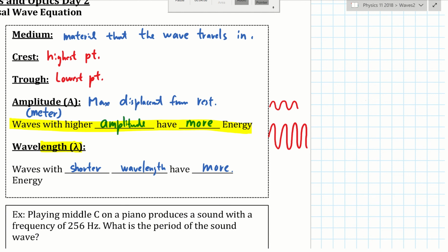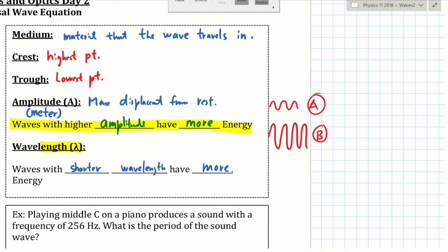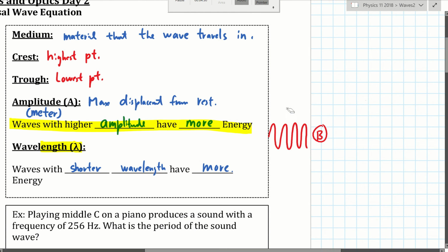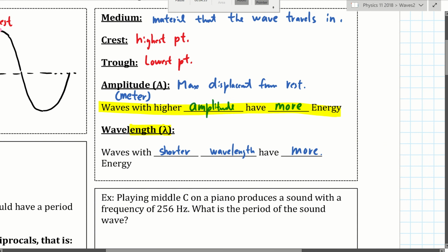But say someone is moving a rope up and down, making those two waves, wave A and wave B. Which one needs more energy to generate? Obviously wave B, because you have to move your hand up and down for a larger amplitude. It's more difficult to do that. It costs more energy to do that. So waves with high amplitude carry more energy. Hopefully that makes sense.